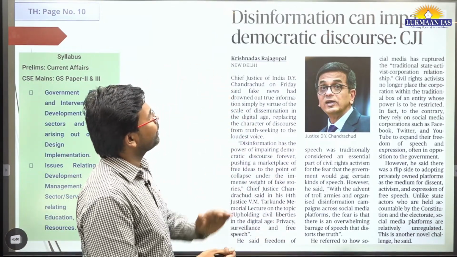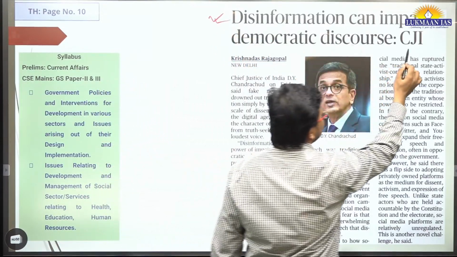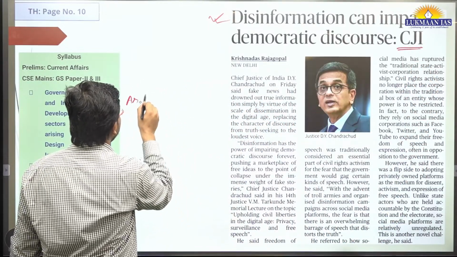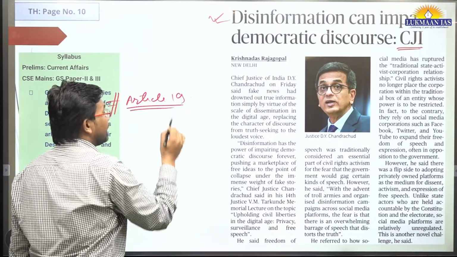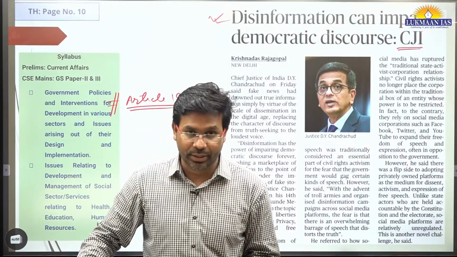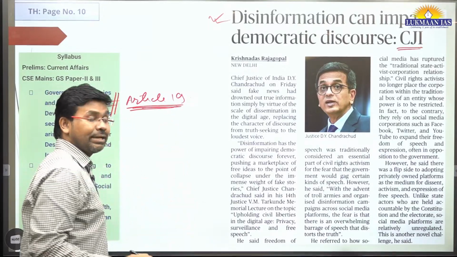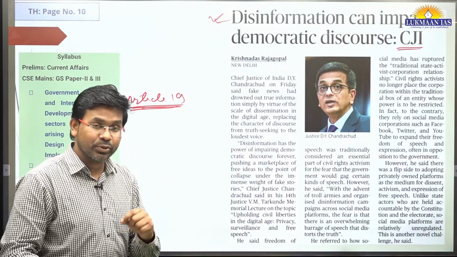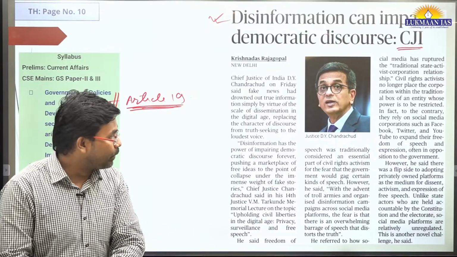It says disinformation can impair democratic discourse. It has been said by the Chief Justice of India. Now, if we talk about Article 19 of the Constitution of India, Article 19 recognizes the freedom of speech and expression, and freedom of speech and expression is a fundamental right that is given to the citizens of India. Since it is a fundamental right, this has been given so that citizens can be protected against the tyranny of the state. But what is happening?